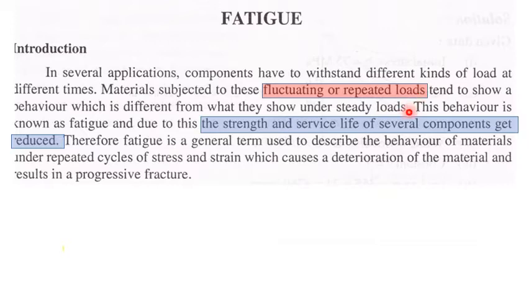It's not constant; the amount of load which is going to act on that component will keep on changing with respect to time. The strength and service life of several components get reduced, and we can't predict that. It is very difficult to predict when we get fluctuating or repeated loads.